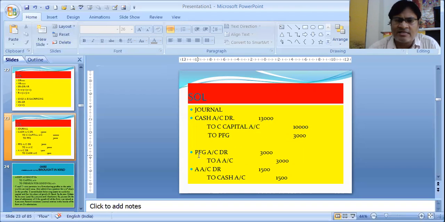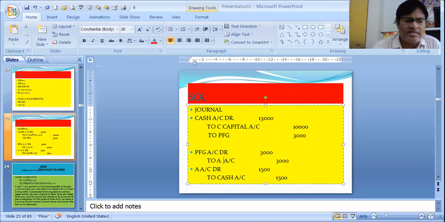And where will it be cancelled? To the sacrificing partners. In this sum, only A is sacrificing, so the entire premium will be given to A for his sacrifice. In the near future, the partner who is sacrificing profit will get this premium for goodwill. So premium for goodwill account debit to A's capital account 3,000.